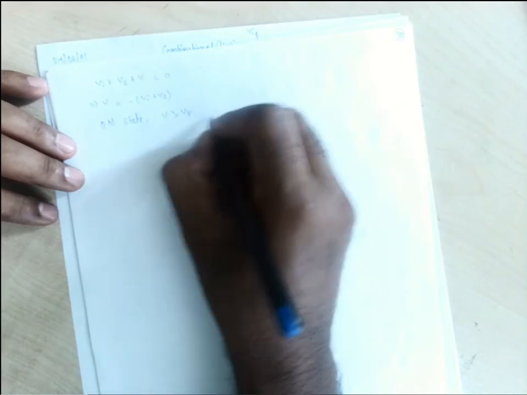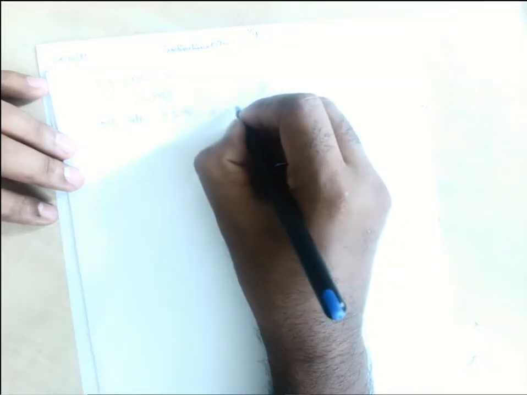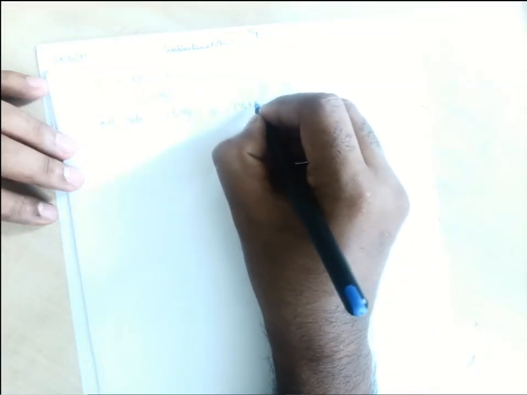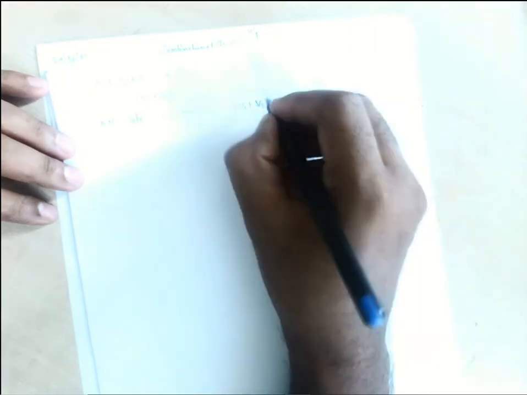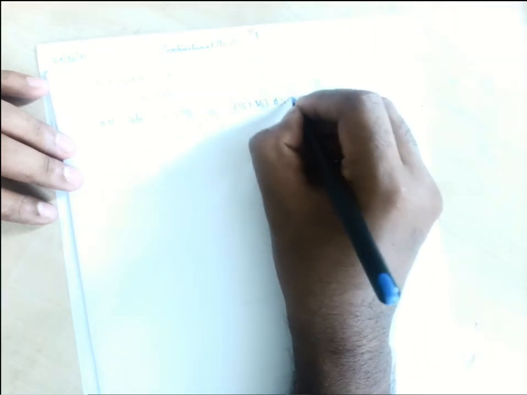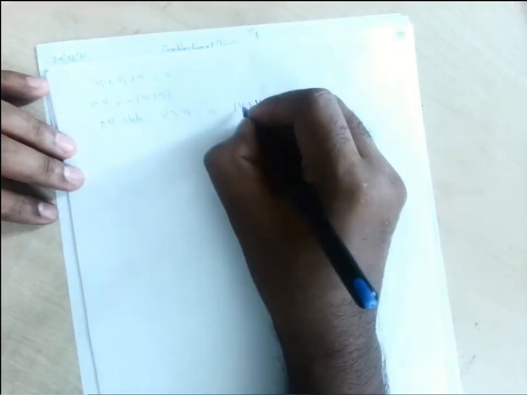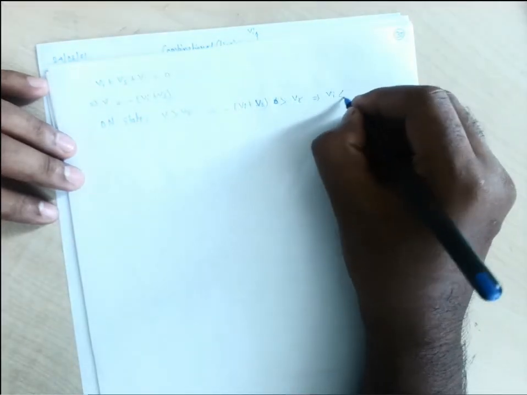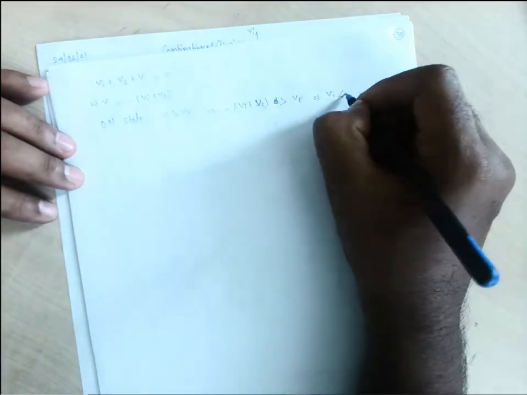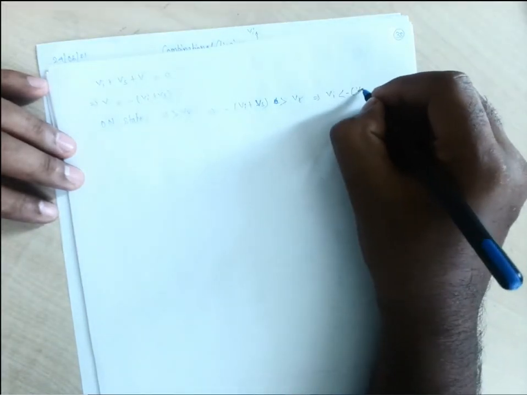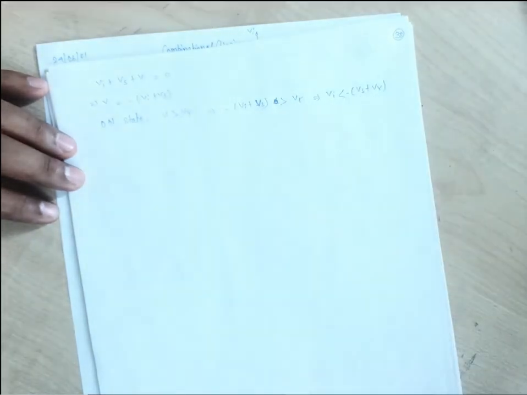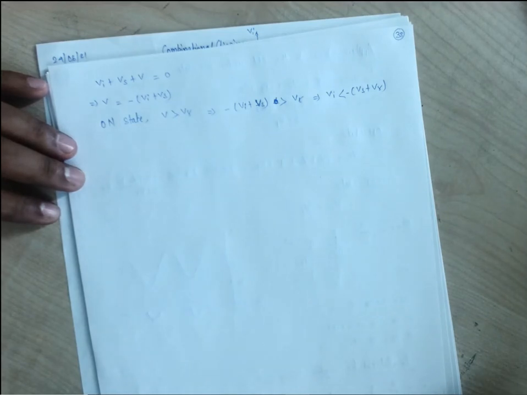The V is, I am just writing here, minus of Vi plus Vs, it should be greater than V gamma. So what will be this Vi? Vi should be less than minus of Vs plus V gamma for the on state.